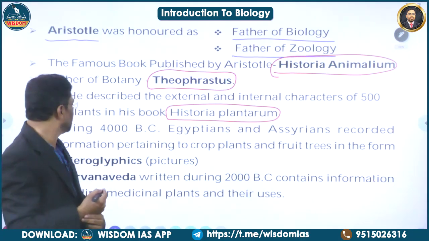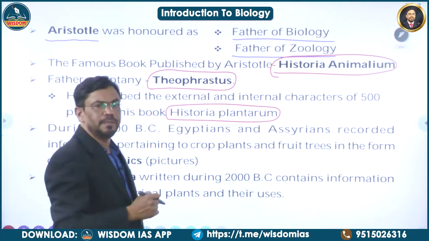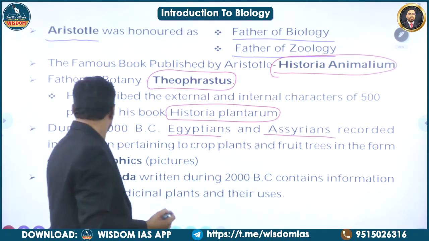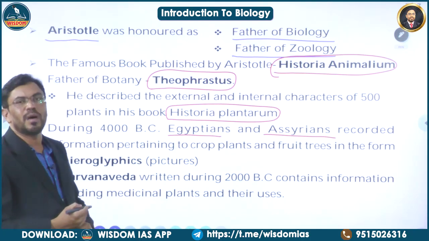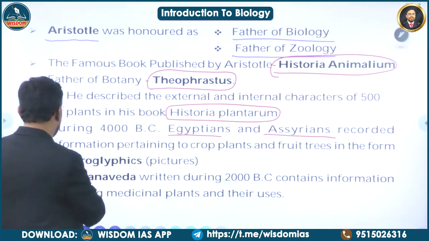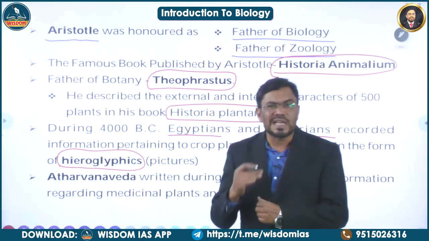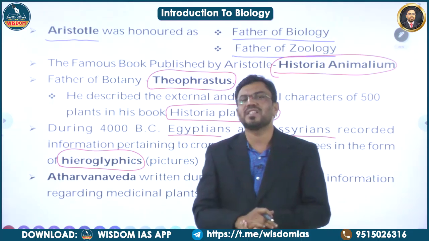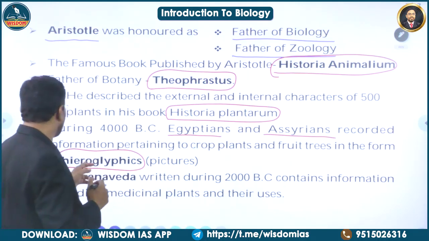Another one, here you have to remember, during 4000 BC, Egyptians and Assyrians recorded the information pertaining to the crop plants and fruit trees in the form of pictures. And these pictures we called hieroglyphics. You have to remember this one, hieroglyphics. During 4000 BC, Egyptians and Assyrians gathered the information pertaining to the crop plants and fruit trees in the form of pictures. And these pictures we called hieroglyphics.